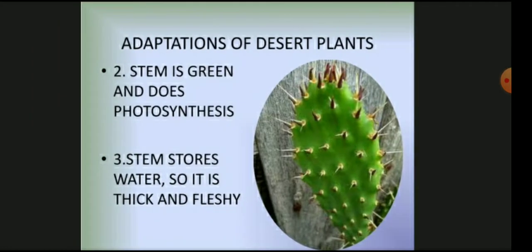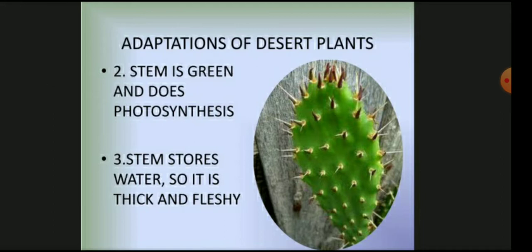The second adaptation of the cacti is their stem. What are the characteristic features of the stem? The stem becomes spongy so as to store water in it, and you can see the color of the stem. Yes, it becomes green and takes over the function of the leaves.